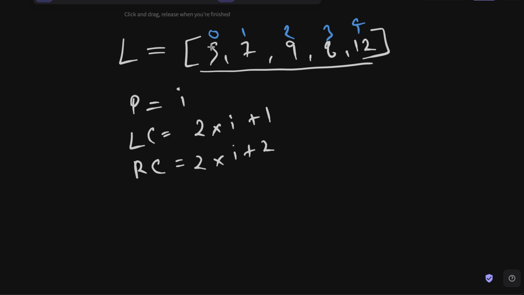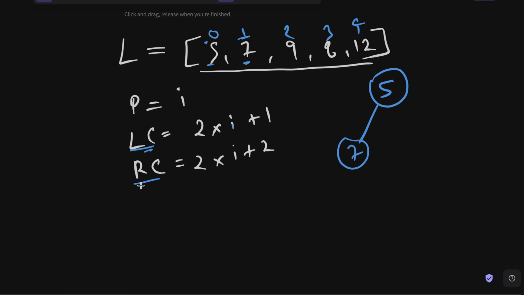So first of all, the I will be 0, right? So I will take the fifth node like this, and now we want to figure out the left child node and the right child node of this fifth node. So the left child node is what? 2 multiplied by I, that is the index, plus 1. So 2 multiplied by 0 plus 1 is 1, right? So the index 1 represents the left child node. It means the 7 is going to be the left child node. So we will draw it like this.